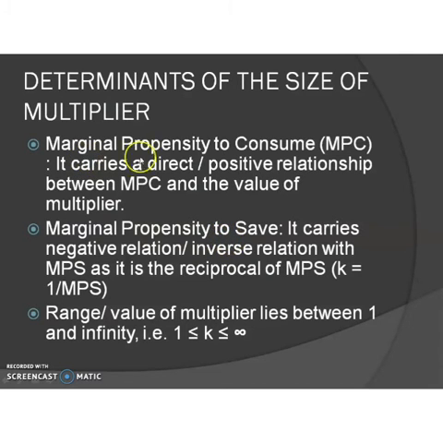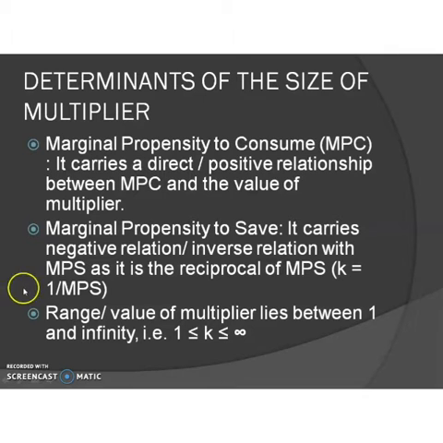So what about the marginal propensity to consume and the investment multiplier? It carries a direct or positive relationship between MPC and the value of the multiplier. That means the higher the MPC, marginal propensity to consume, the greater will be the value of the multiplier. If the MPC is lower, the value of the multiplier is also lesser.